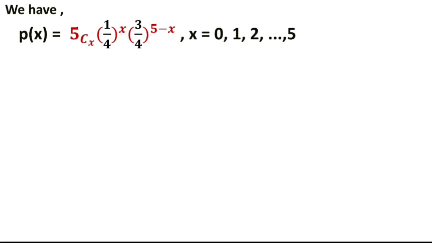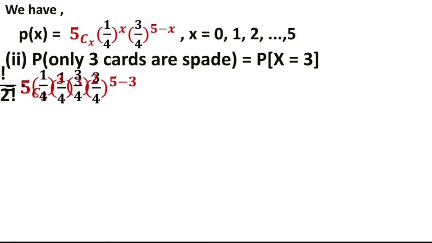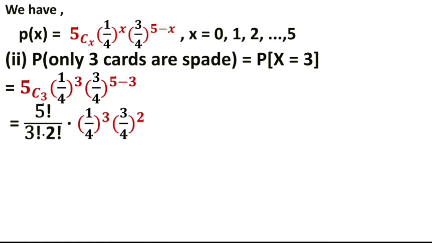Now the second case is, we have P of X is equal to this one, we know this value. Now only 3 cards are spade cards, that is x equal to 3. So substitute x equal to 3 here, you will get 5 combination 3 into 1/4 raised to 3 into 3/4 raised to 5 minus 3, which becomes 2. So you have to find its value. 5 combination 3 by using the formula is 5 factorial upon 3 factorial into 2 factorial, into 1/4 raised to 3 into 3/4 squared.